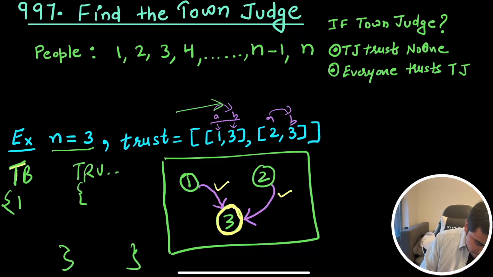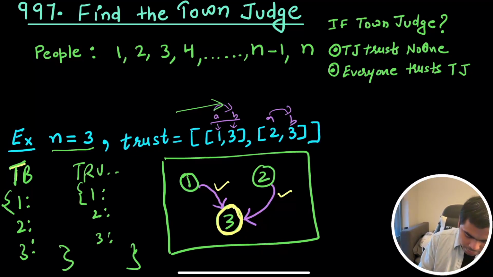Each dictionary will have all these 3 people: 1, 2 and 3. Now if we go over these, we know that 1 trusts 3, and 3 is trusted by 1. So there is one person right now trusting 3, and 1 trusts 3, so it trusts 1 person.